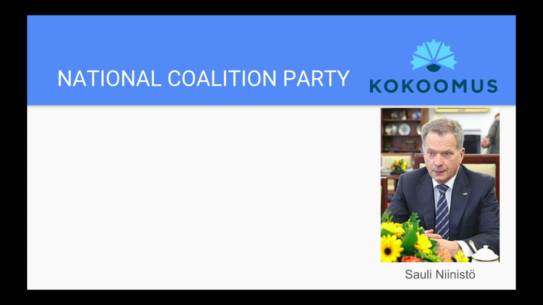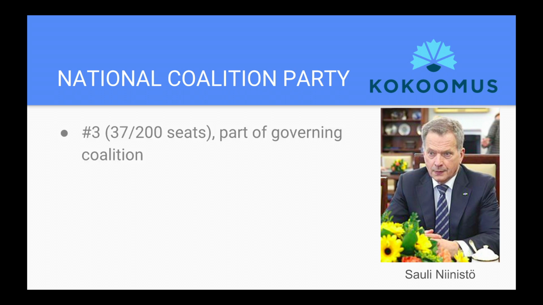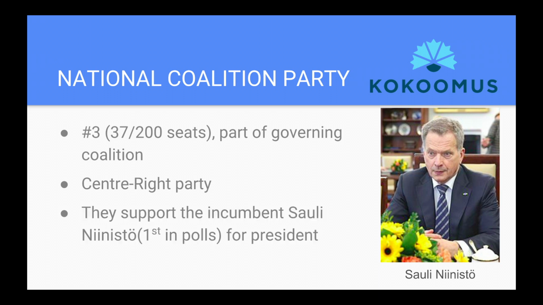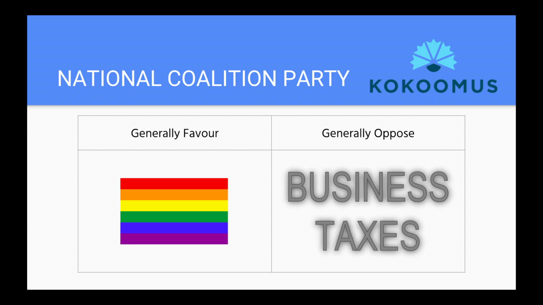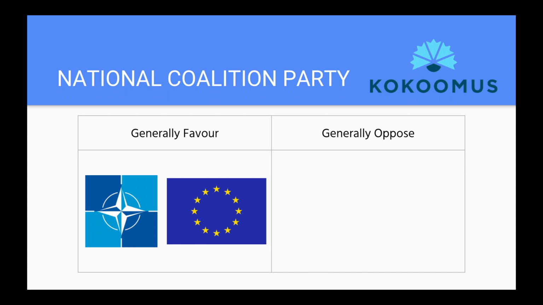Next, we visit the National Coalition Party, which has 37 seats in parliament, is a center-right party, and is part of the governing coalition. The incumbent president was from this party and has its support. Socially, this party is quite left-leaning. They generally favor LGBT equality and other forms of social equality as well. They oppose higher taxes on businesses and support entrepreneurialism. They also support the EU and want Finland to be a member of NATO. They formed in 1918 and have drifted towards the center ever since. Their main support is in urban areas.